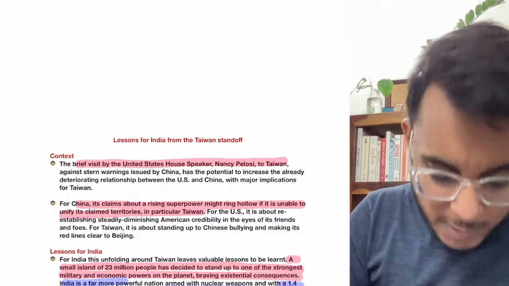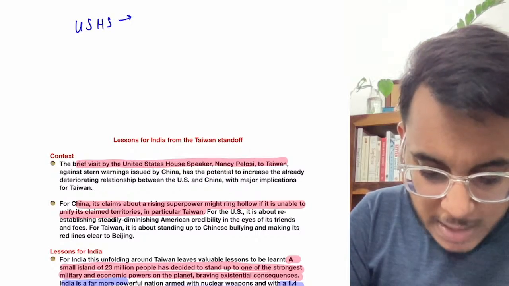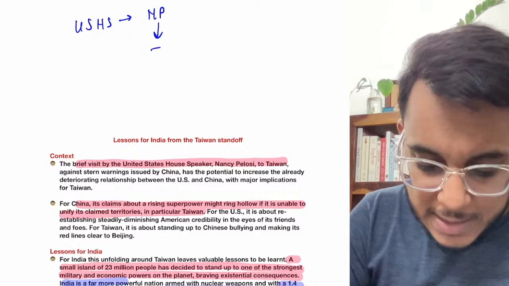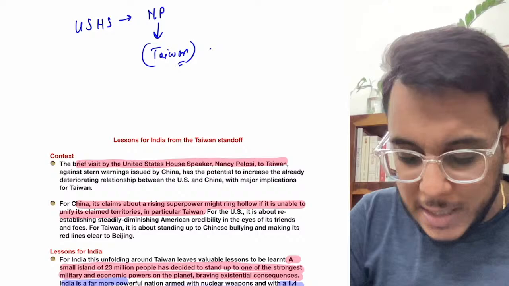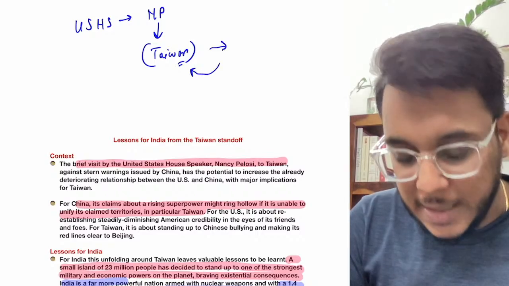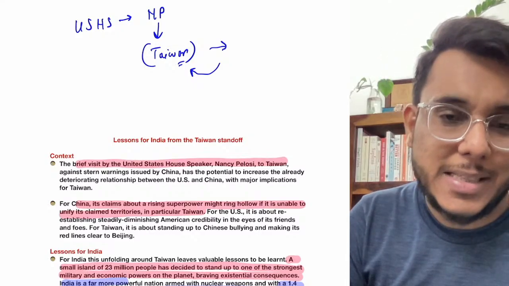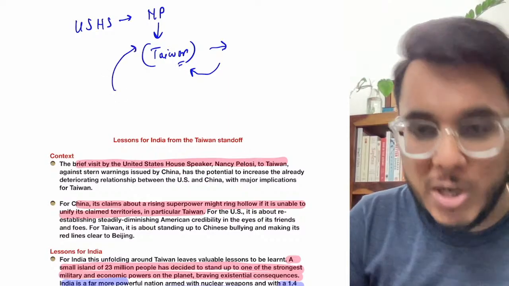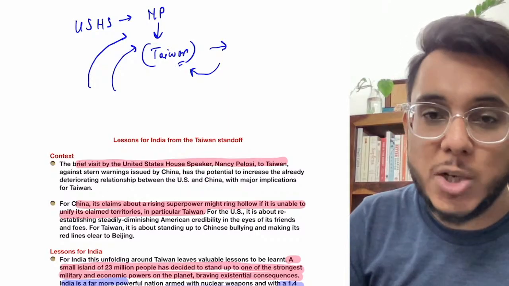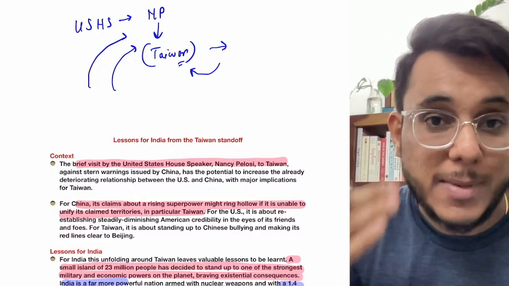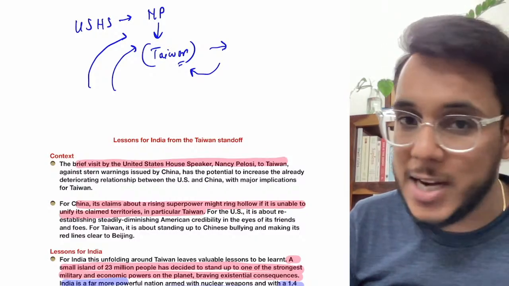So what has happened, basically, US House Speaker Nancy Pelosi visited Taiwan. China believes that Taiwan is not an independent country. Rather, Taiwan is a part of mainland China only. And therefore, China says that no country should maintain independent relations with Taiwan. They should not hold diplomatic engagements with Taiwan if they want to engage with China. So they have to decide either it is China or it is Taiwan.